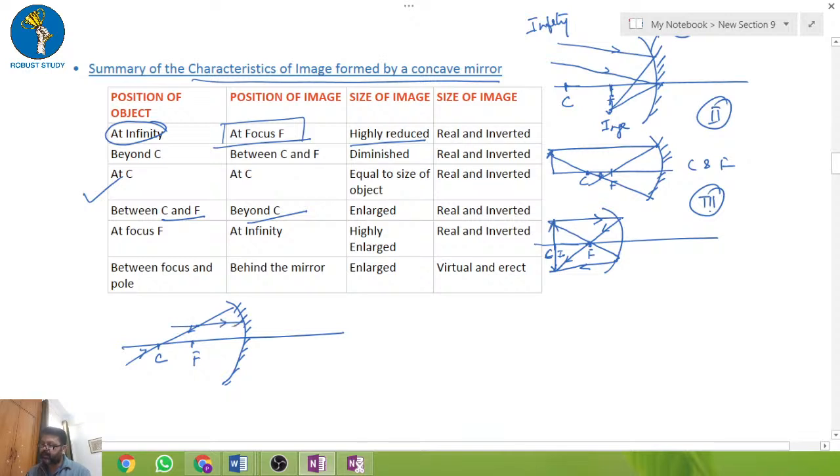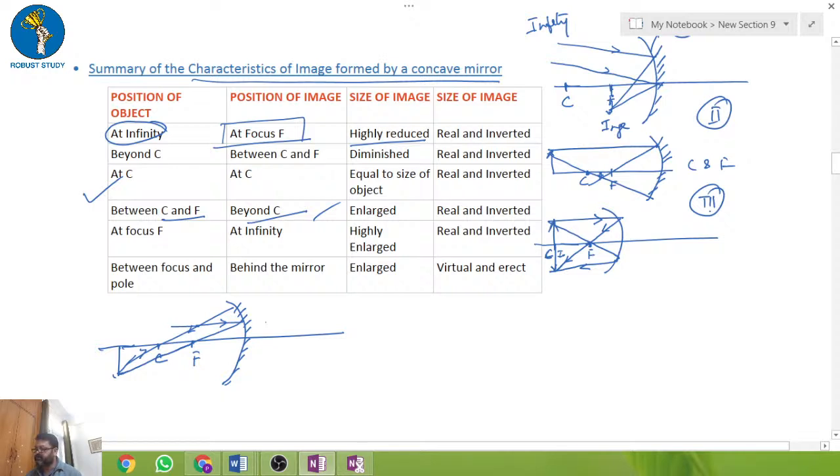They will meet somewhere here, which is highly enlarged, at infinity. And when the object lies between, this is the fourth one, the image will be beyond C.